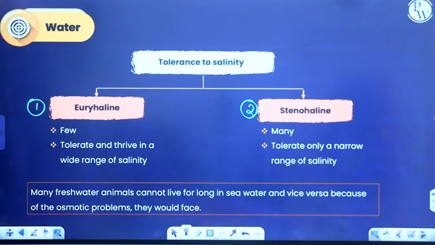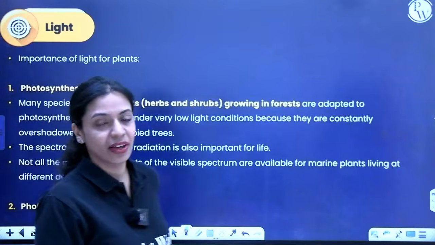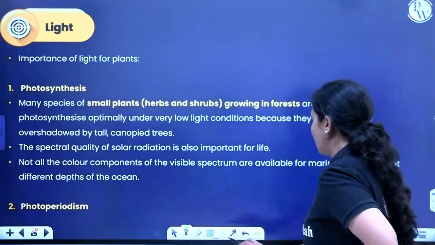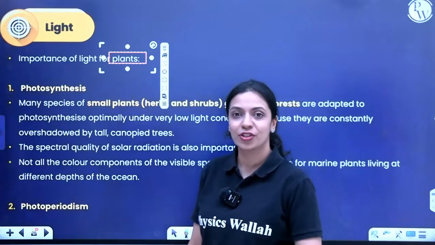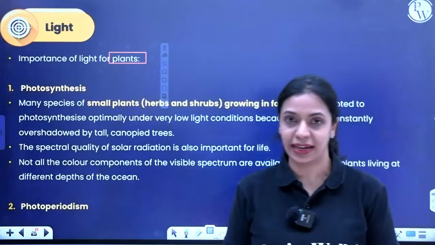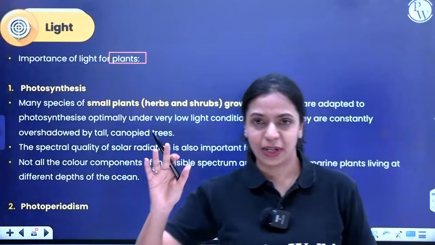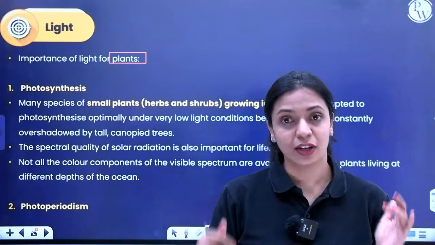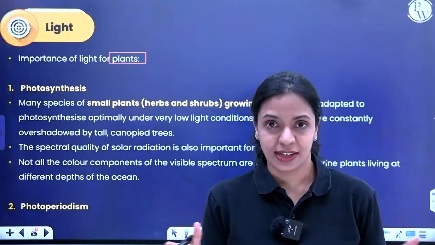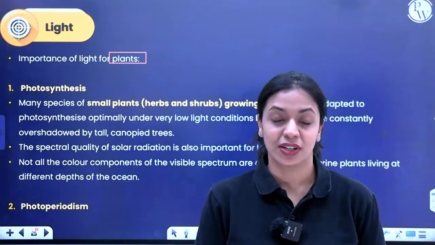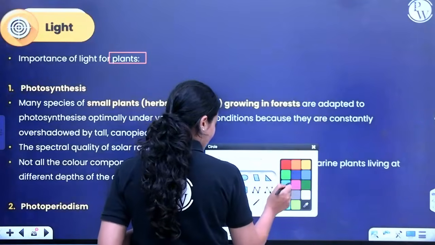Next, we have to talk about light. Light is very, very important, mostly for plants, of course for animals also, but mostly for plants, because photosynthesis is directly dependent on light. Light availability will vary across different parts of the world, and also within certain regions, like even if you consider tropical rainforests. See, if this is our globe, if this is our earth,